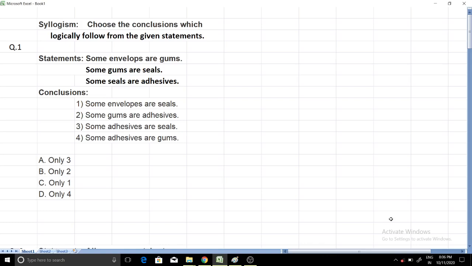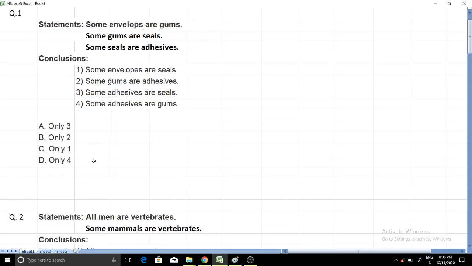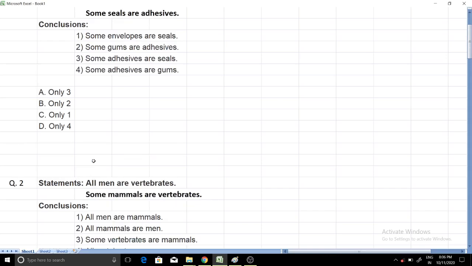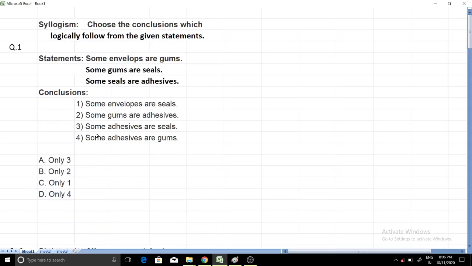So let's begin. In syllogism, you will be given some statements, and based on these statements, there are some conclusions, and you have to say which conclusion is true. As you can see, I have already taken some questions, and I will discuss all of them.